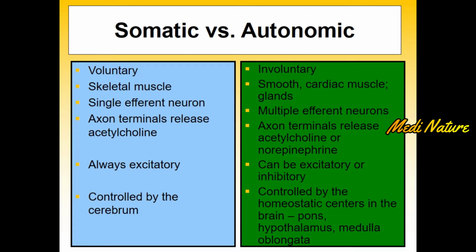According to the releasing neurotransmitter, the action can be excitatory or inhibitory. And the autonomic nervous system is controlled by the homeostatic centers, which are present in brain, pons, hypothalamus, and medulla oblongata.